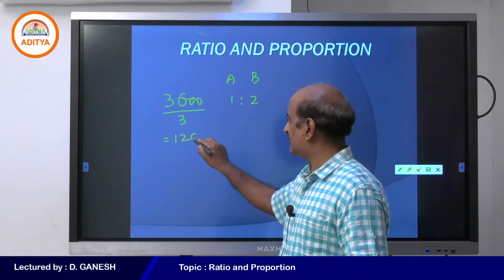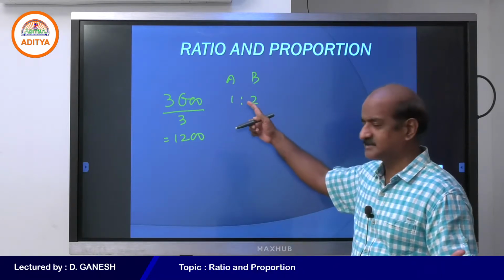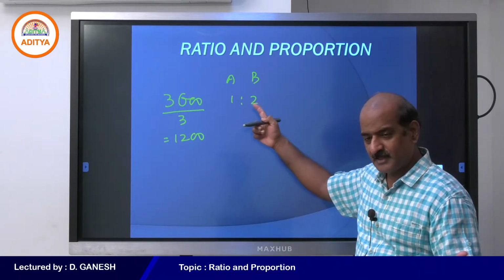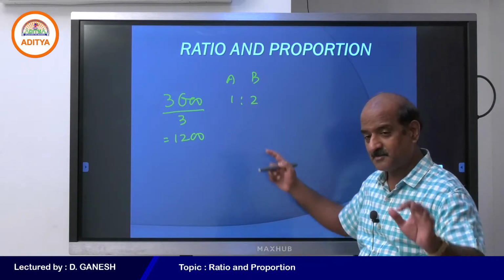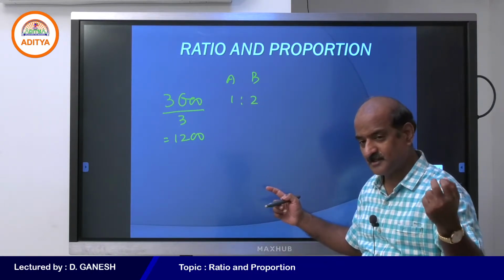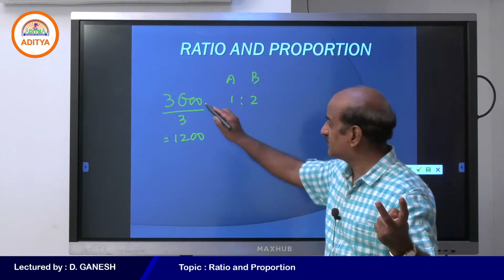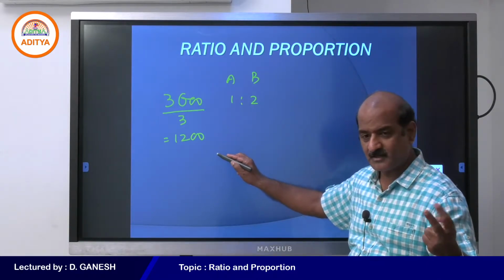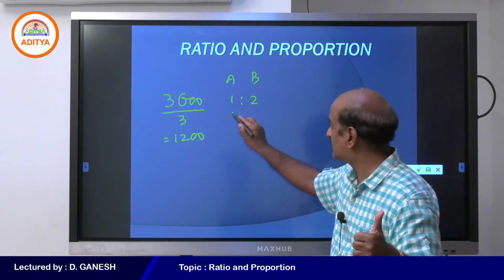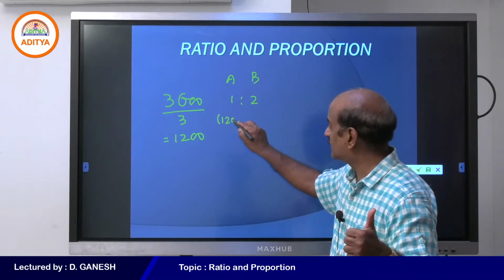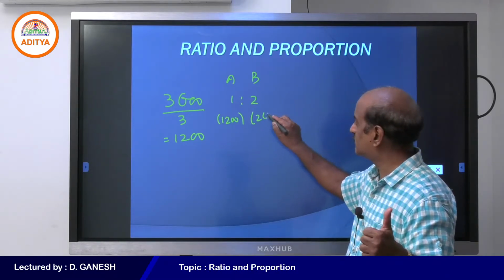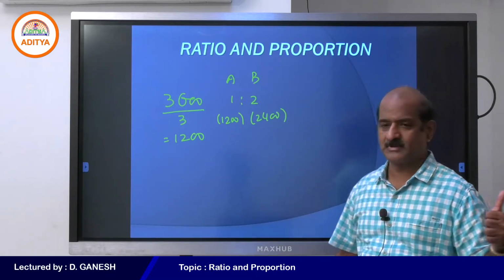The reason for dividing into three parts is that we are dividing between A and B, one part to A, two parts to B. So when you divide 3600 into three parts, every one part is 1200. So A 1 into 12, B 2 into 12. So this must be your practice.